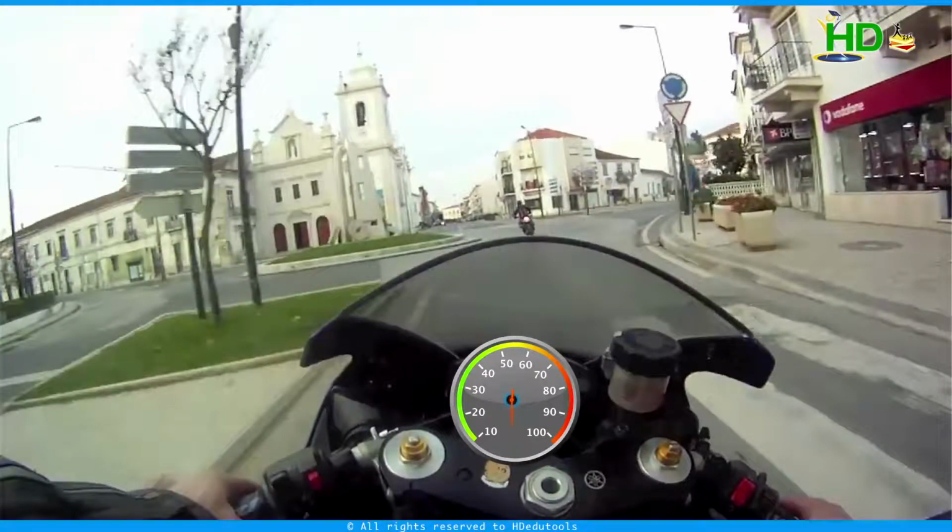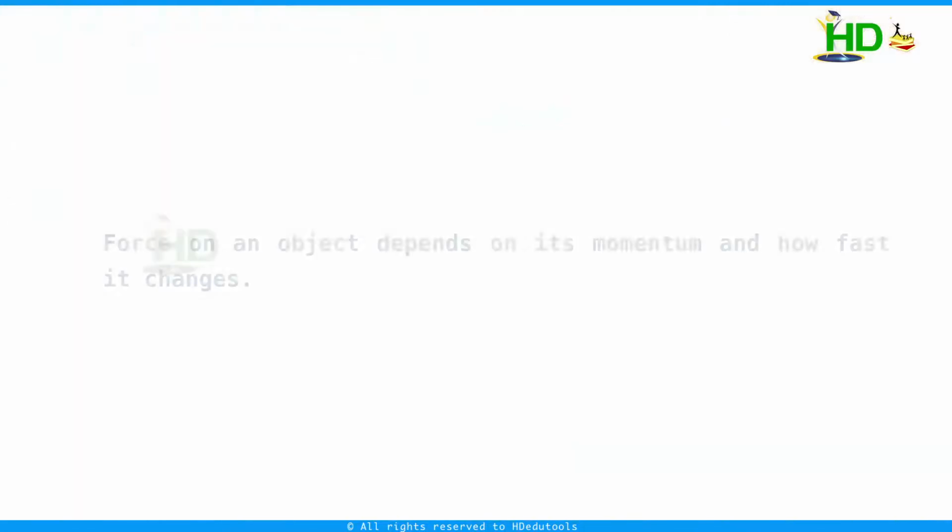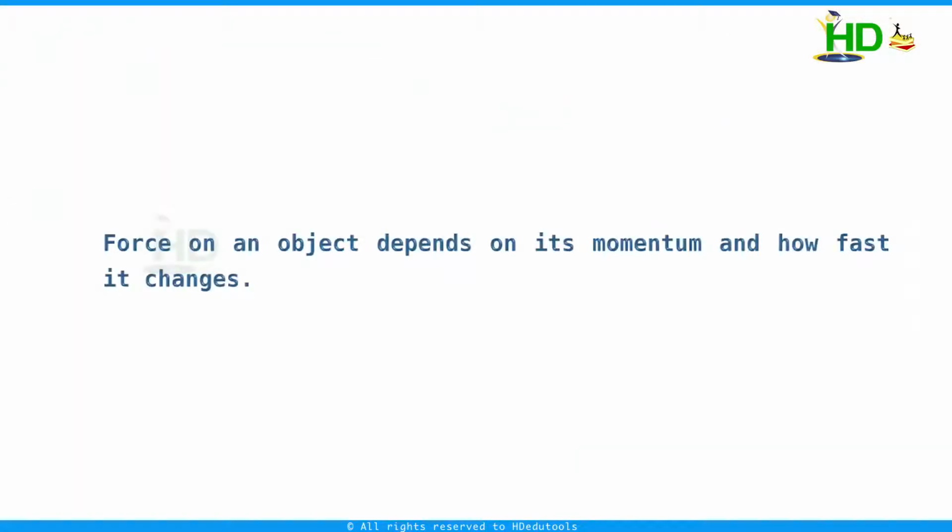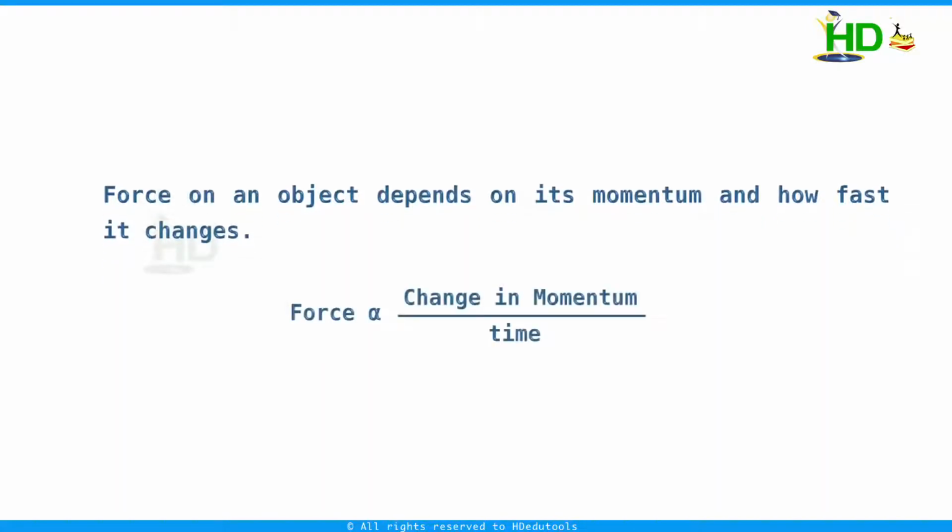From all these examples, we can conclude that force on an object depends on its momentum and how fast it changes. That means force applied on a body depends on change in momentum and time. Already we discussed force is directly proportional to change in momentum and inversely proportional to time.